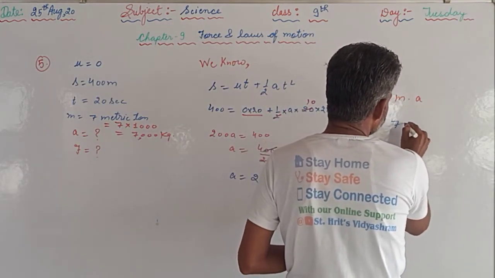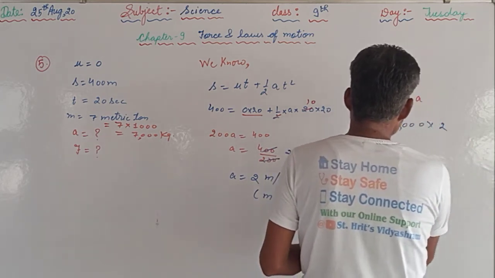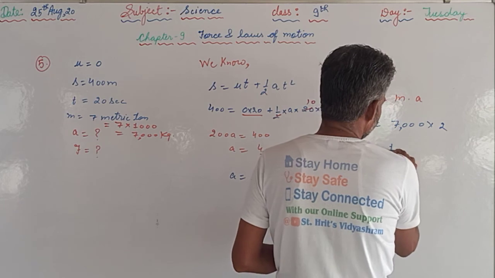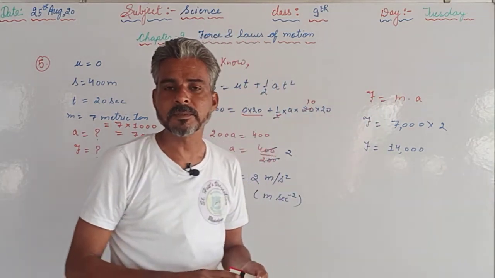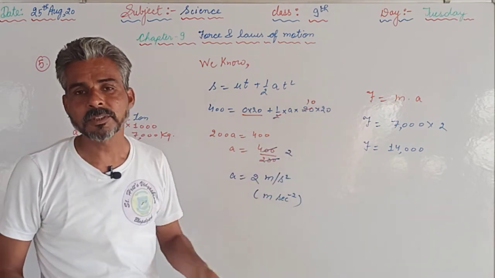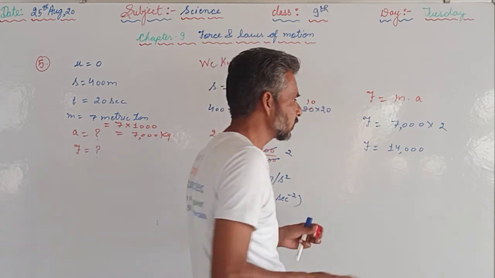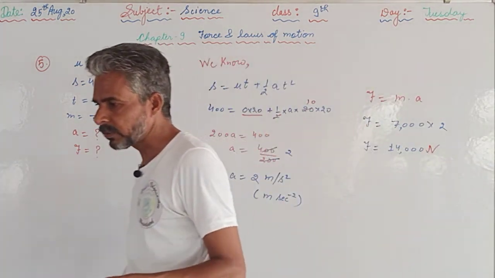So from here we can calculate the force. Force is mass, that is 7000, into acceleration. Acceleration is 2. So the force will be 14,000. 14,000 what? Again we are supposed to supply the SI unit of the force, and the SI unit of force is Newton. So 14,000 Newton is the answer of this question.